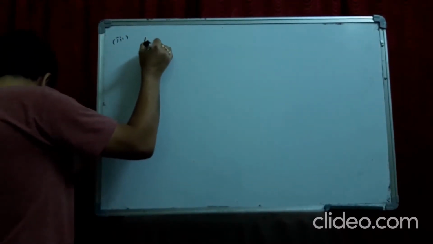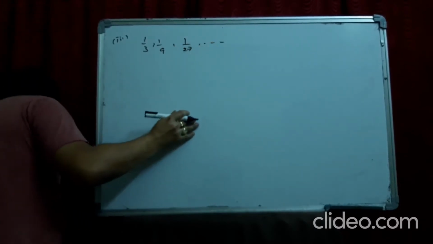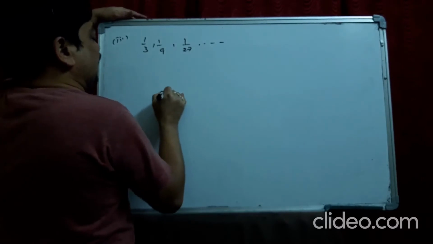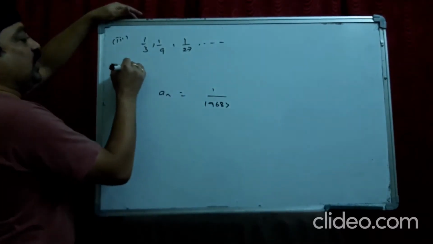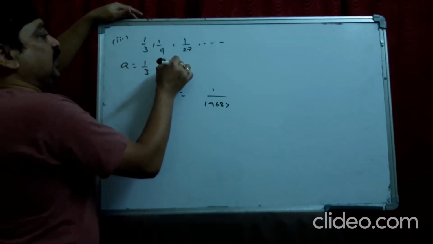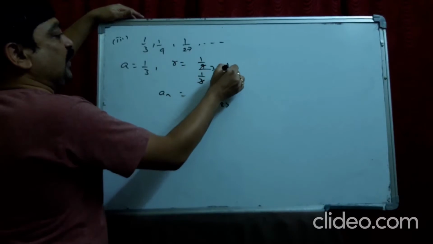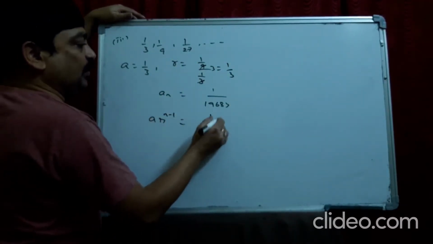Okay, see the third one. 1 by 3, 1 by 9, 1 by 27, and so on, is 1 by 19683. So AN is 1 by 19683. So A is 1 by 3. The ratio is 1 by 9 by 1 by 3. It is also 1 by 3. So A r power n minus 1 is 1 by 19683.